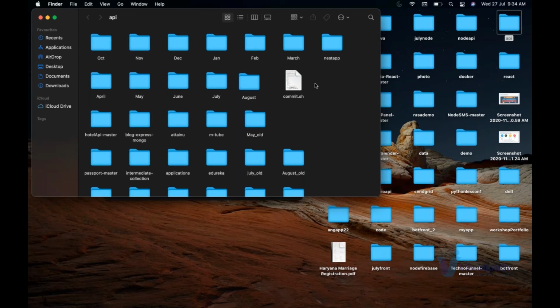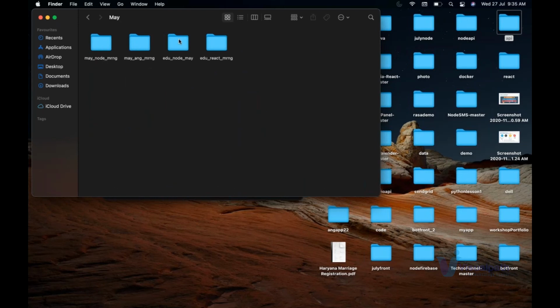Now in each folder there is another application. For example, I open the May folder. May Node, May Angular, May React, right? So every month, guys, I teach these subjects. Now basically what happens when I start teaching these subjects, it's going to be in a way that you're going to learn each thing step by step.